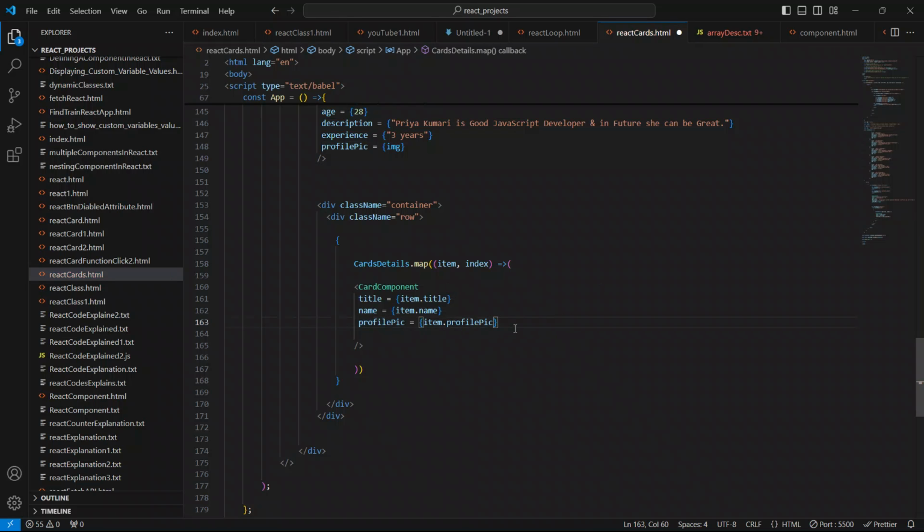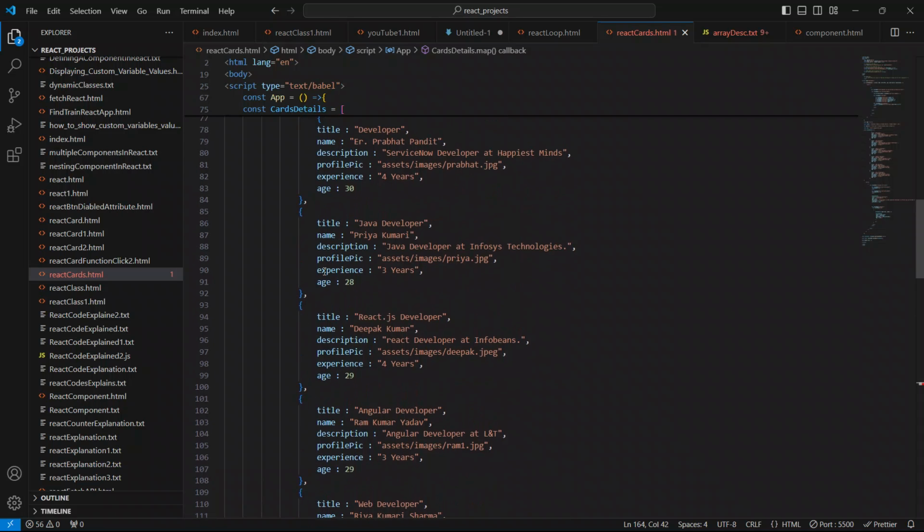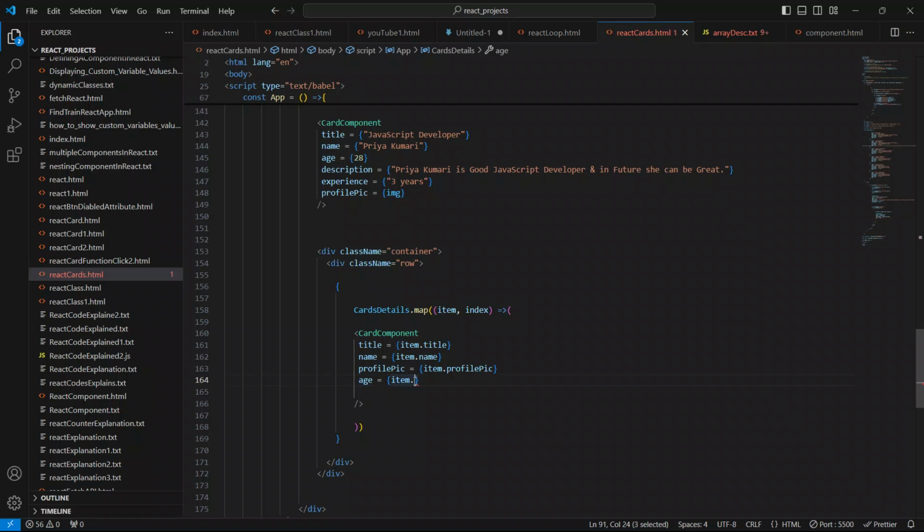And now we want to show the age also. So equal to open and closing braces. So I'll say here item dot age, to show the age. Simple. I hope guys you are getting me.